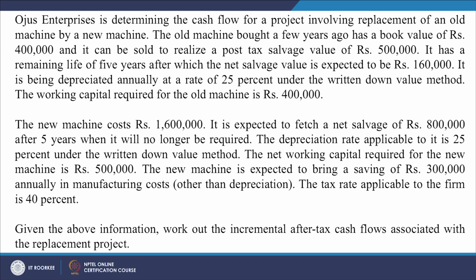The depreciation is 25%, the written down value method is going to be followed, and the rate of depreciation will be 25%. The working capital required for the old machine is 400,000 rupees. It means the book value of the old machine is 4 lakh rupees and the working capital required for the old machine is 4 lakh rupees, right.